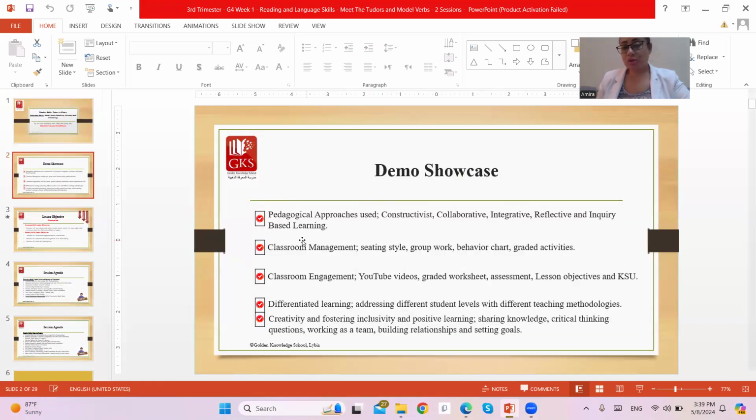So this is my showcase for the demo. We have the pedagogical approaches: constructive, collaborative, integrative, reflective, and inquiry-based. I would go with the integrative, reflective and inquiry-based. However, all the styles are embedded inside the lesson. And then we have the seating style, the group work, the behavior chart, and the graded activities. We have a YouTube video, graded worksheet, assessment, lesson objectives, and knowledge, skills, and understanding written on the board. And then I'm going to help you with some differentiated learning styles.